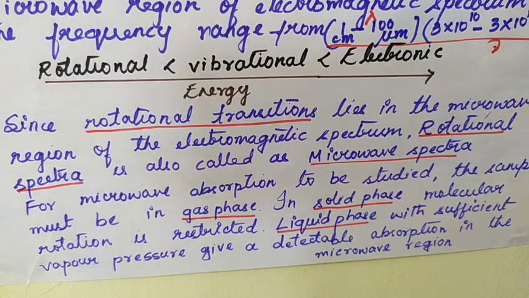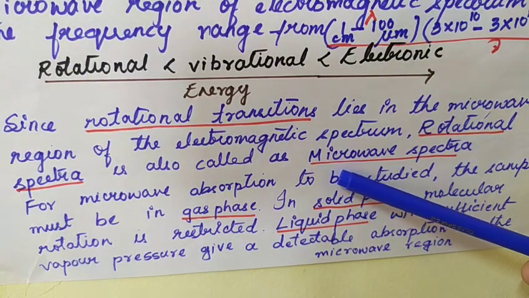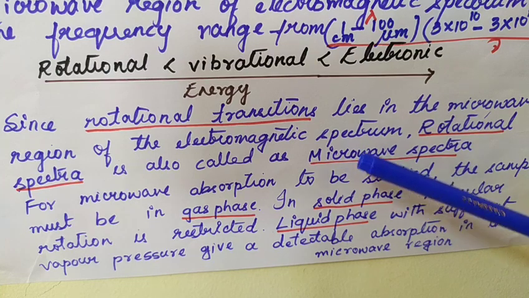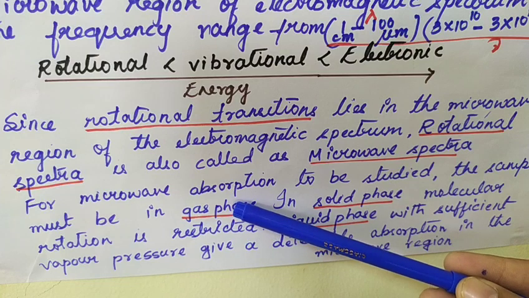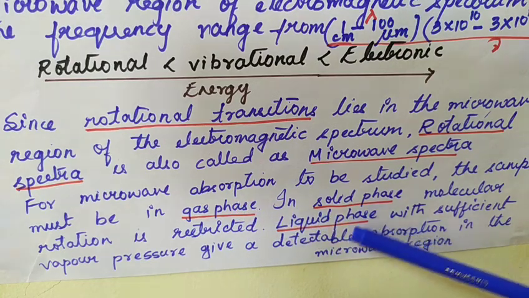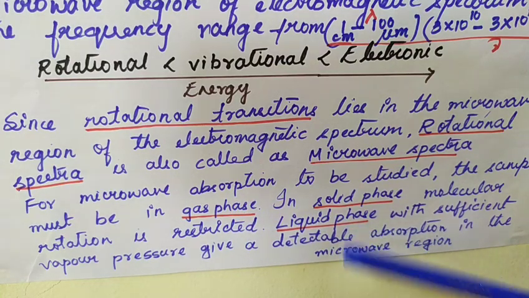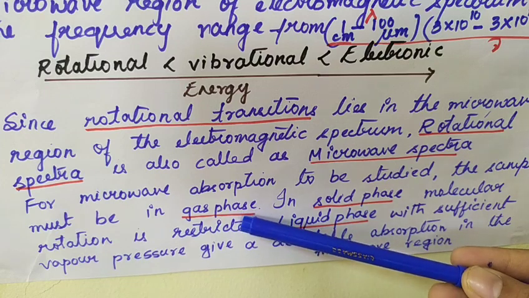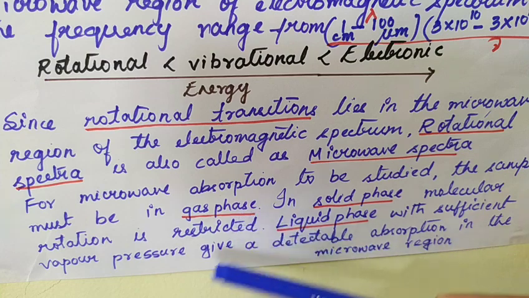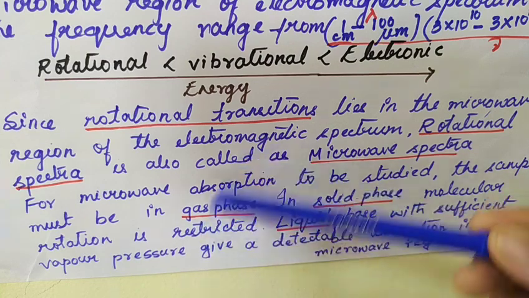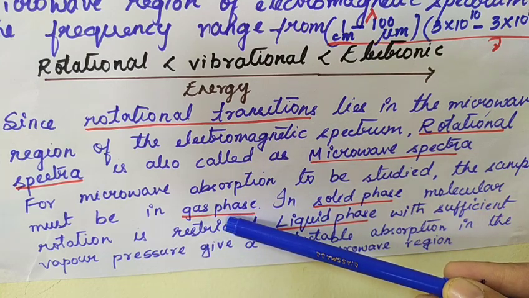Now, what kind of samples can be subjected to microwave absorption? Only the samples in the gas phase can be subjected to microwave absorption. So, we cannot analyze solid and liquid samples. The reason is that in the gas phase, the molecular rotation is not restricted. So, the molecule can rotate easily in the gas phase.